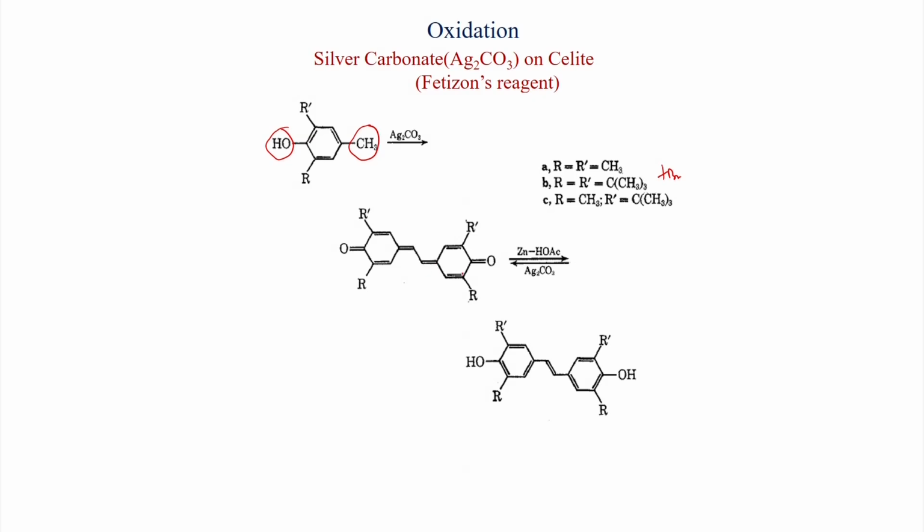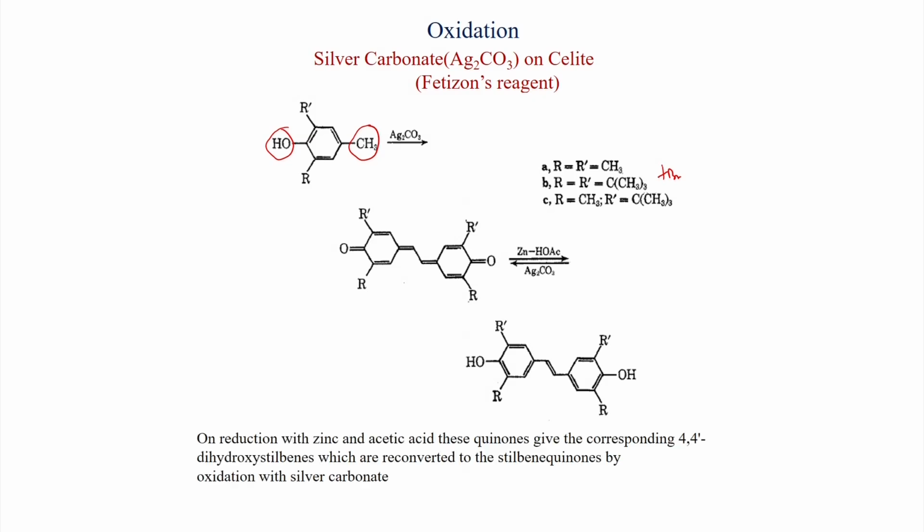Then you get this quinone system, and with treatment with zinc and acetic acid you can get this bisphenol system, the conjugated bisphenol system, which on oxidation with silver carbonate gives this conjugated quinone motif. So on reduction with zinc acetic acid, these quinones give the 4,4'-dihydroxy stilbenes, which are reconverted to the stilbene quinones by oxidation with silver carbonate.